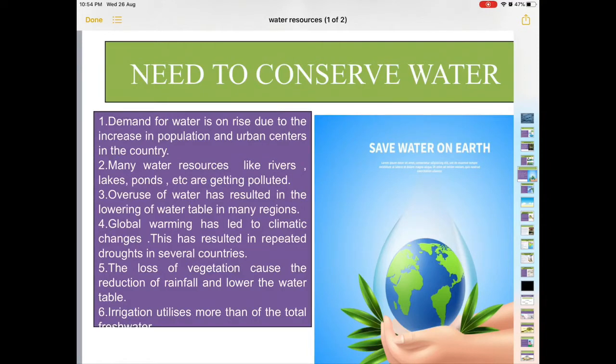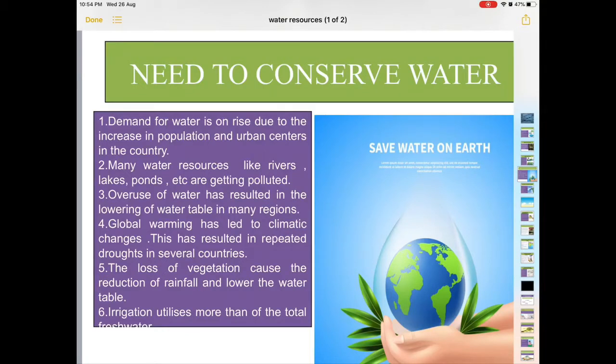Overuse of water has also resulted in the lowering of the water table in many regions. Global warming has led to climatic changes. This has resulted in repeated droughts in several countries, and India is also a part of it, particularly the northwestern parts of our country. The loss of vegetation caused a reduction of rainfall, and that also lowers the water table, particularly in the desert areas of India. Scarcity of vegetation will also lead to a reduction in rainfall, and then that will also lead to the lowering of the water table.